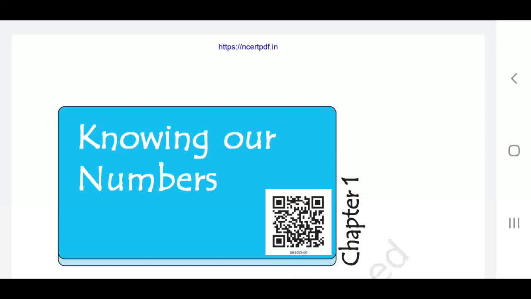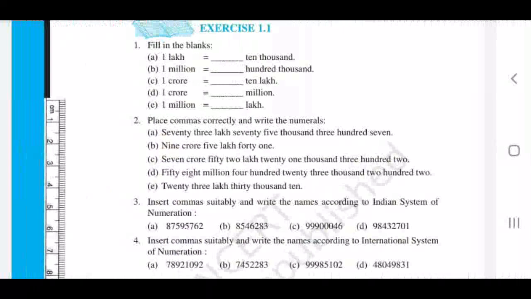Do you remember our chapter? Yes. Chapter 1, Knowing Our Numbers. In the last class, we discussed two topics, that is International System of Numeration and Indian System of Numeration. I think that all of you got the idea well and understood the concept. I have asked you to do the homework. Do you remember? That was exercise 1.1.